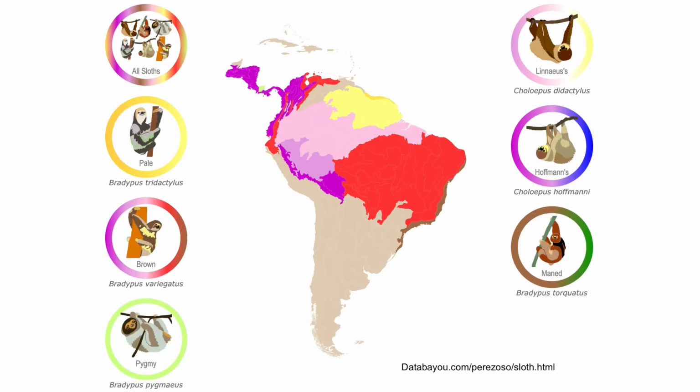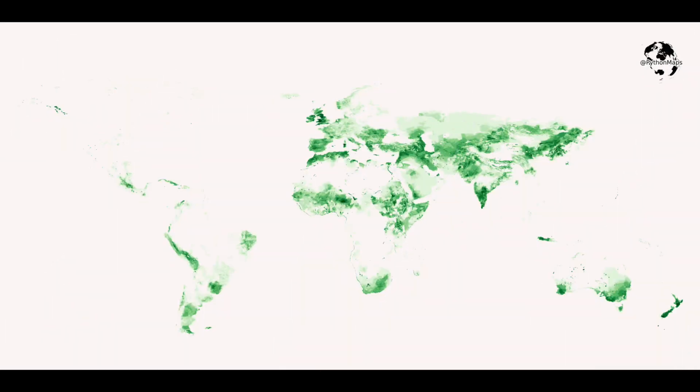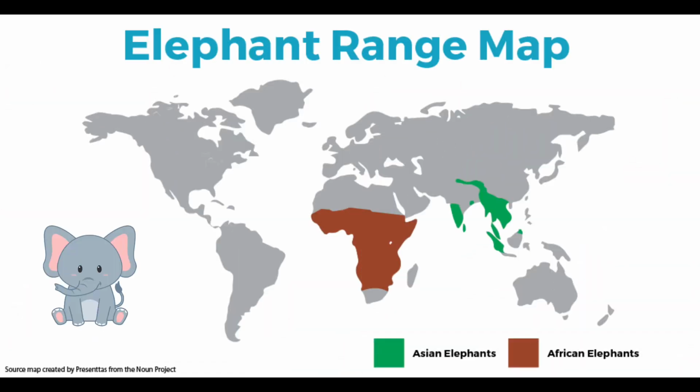Where the different sloth species live. Where the world's 1 billion sheep live. Where in the world you can find elephants. They are amongst the most intelligent animals on Earth.